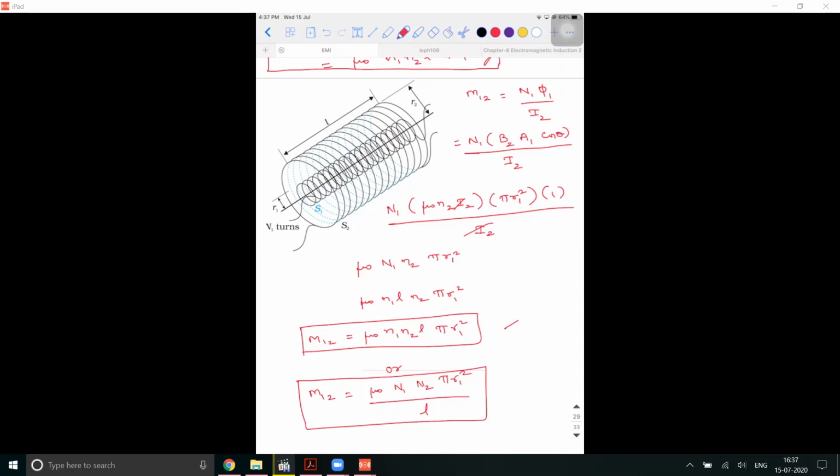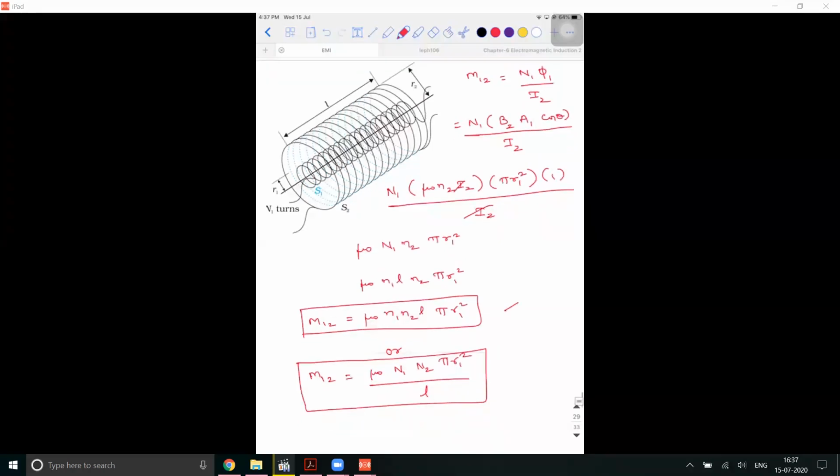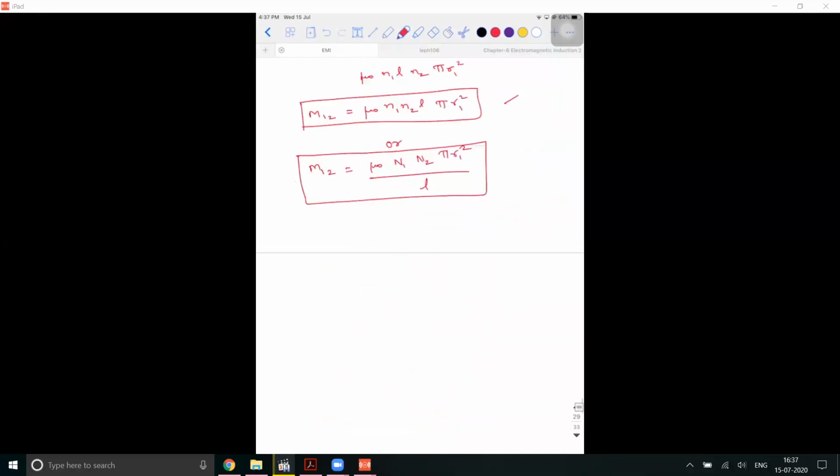Wait, before that I forgot one concept. So before that, write down the next point: energy stored in an inductor. Energy means what? It is the amount of work that needs to be done. So I'm going to start the derivation like this.